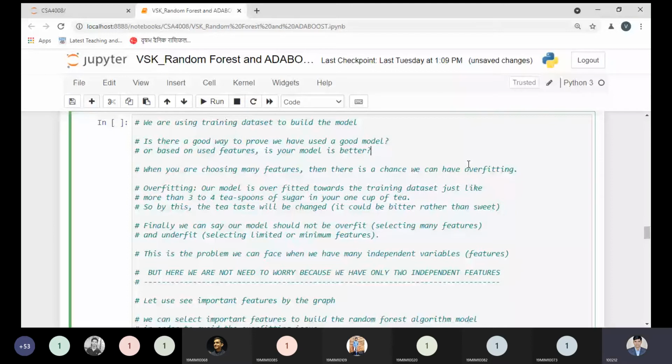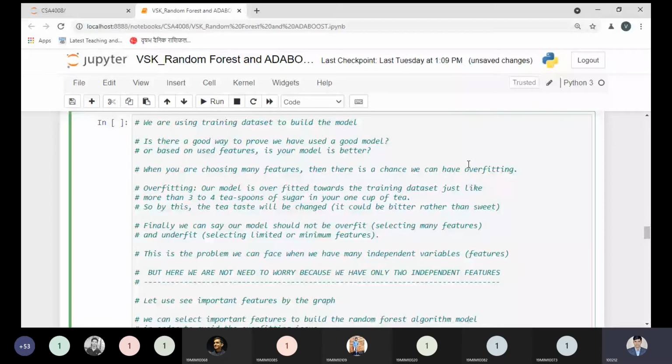Just tell me, is it better or not? Yes, sir, as we are getting 91.8% accuracy. Yeah, I agree with this point. Suppose you are getting 56% accuracy, then you can say it is not better. But this is not a criterion to evaluate your model. The accuracy score you are getting is based on the data set only.